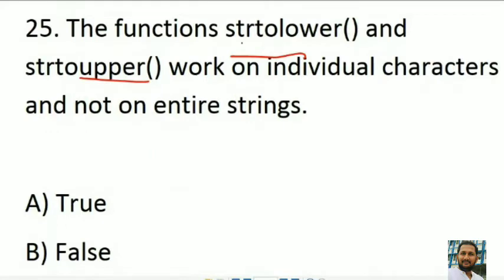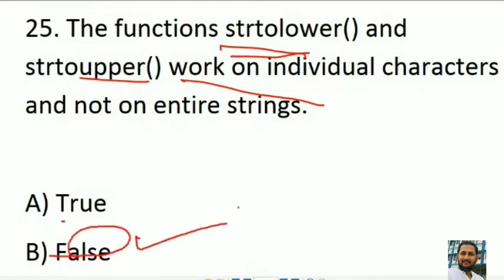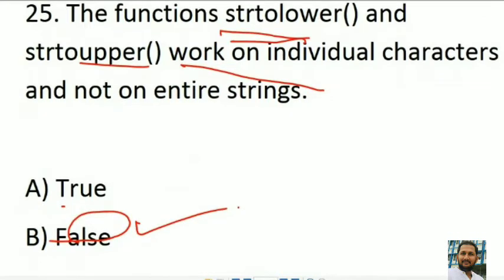Next question: the functions strtoupper and strtolower work on individual characters and not on the entire string. That is false. B is the right answer.